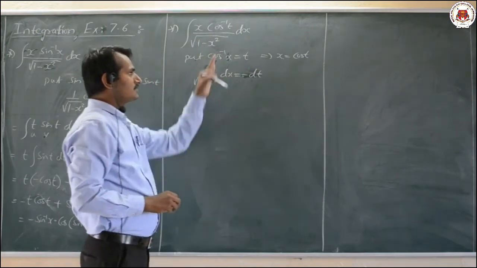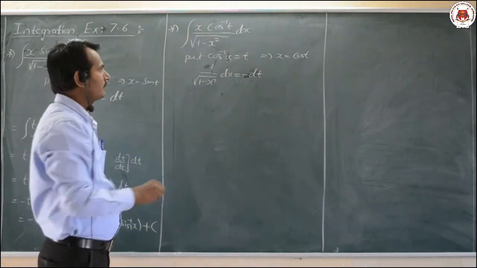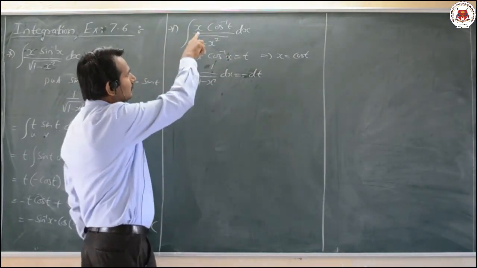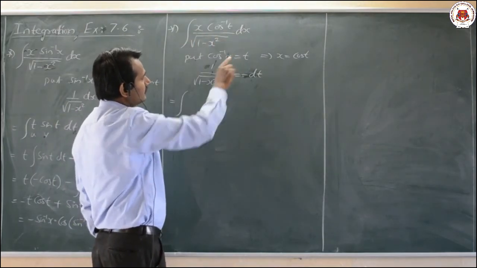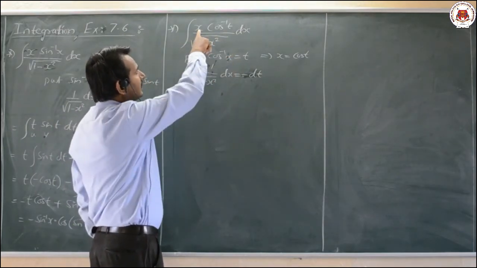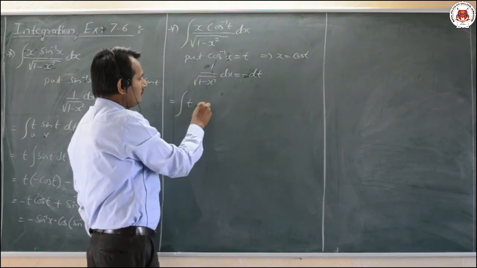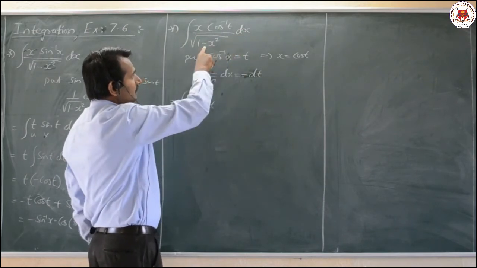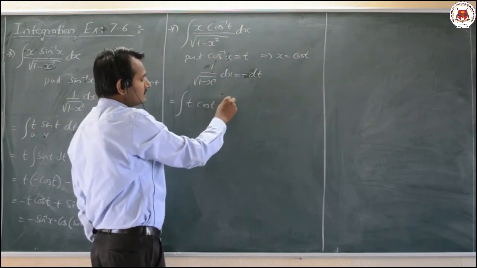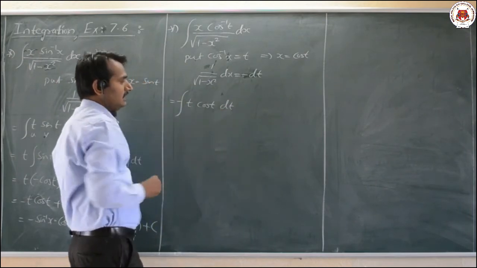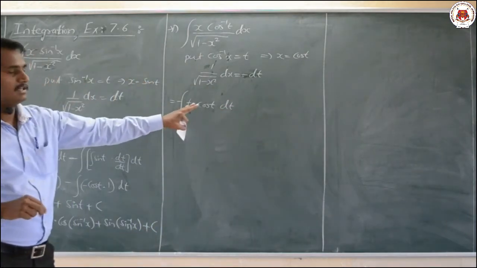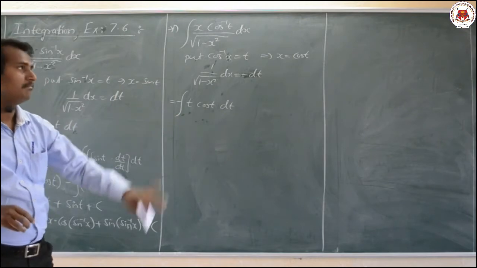Now you substitute both the values in the given question. So what we have, integration of, first of all, cos inverse of x means t, x means cos t, and dx divided by root of 1 minus x square means minus dt. I will take the minus sign outside. Again, that is nothing but we shall make use of integration by parts.